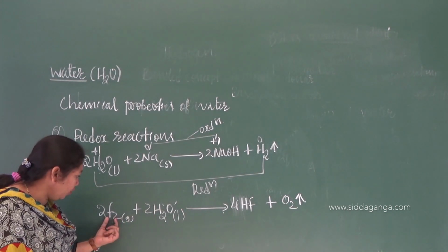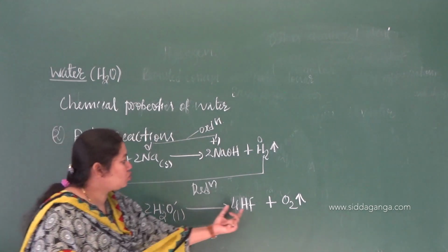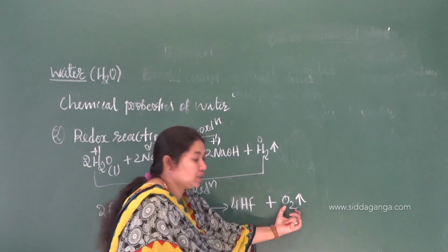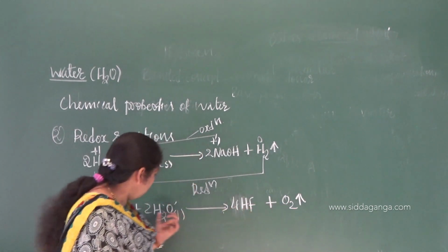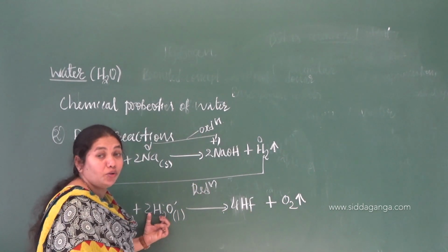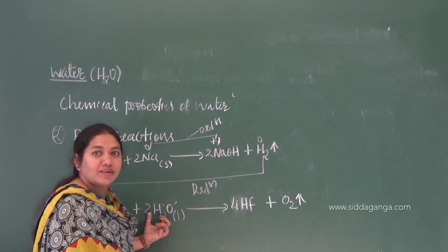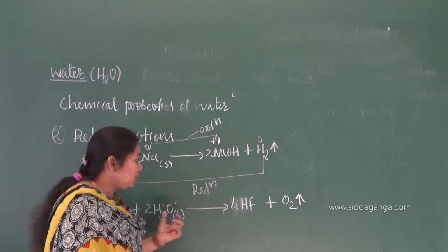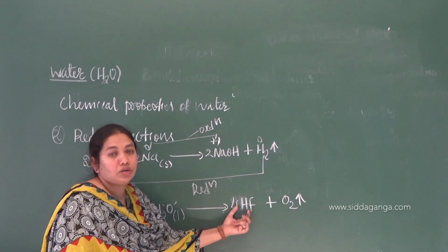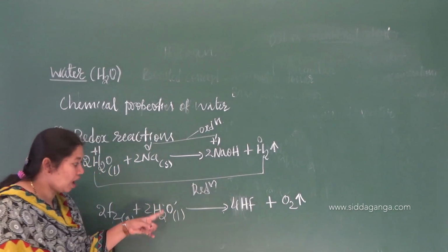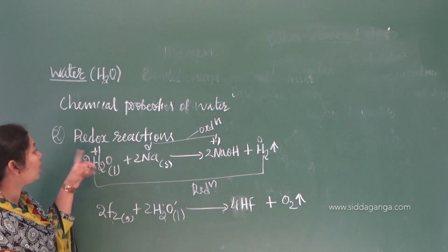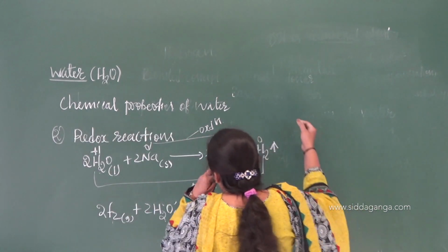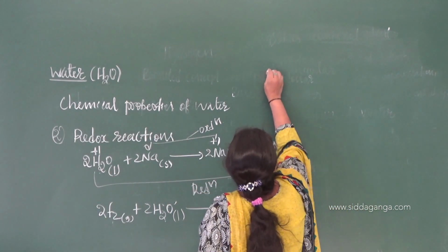So here fluorine will get reduced to hydrogen fluoride and water will get oxidized to what? Oxygen. So there is a removal of what? Hydrogen from water. You can have understood that one also. Oxidation means removal of hydrogen. Reduction means addition of hydrogen. So these two examples say how water acts as a what? Oxidizing agent. Let us have the reaction for reducing agent. How it will act as a reductant.